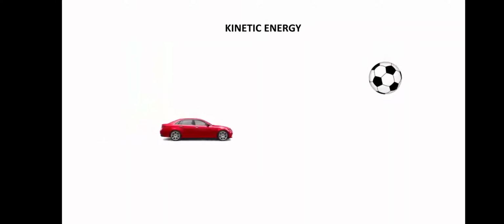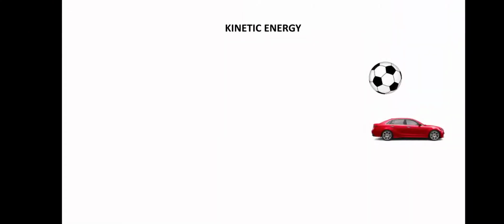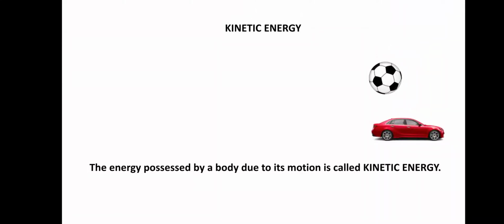Energy is classified into two types, namely kinetic energy and potential energy. So in this video we will learn about kinetic energy. When any object moves, like a moving ball or a moving car, when these objects move, they have energy because of this motion. So this energy possessed by a body due to its motion is called kinetic energy.